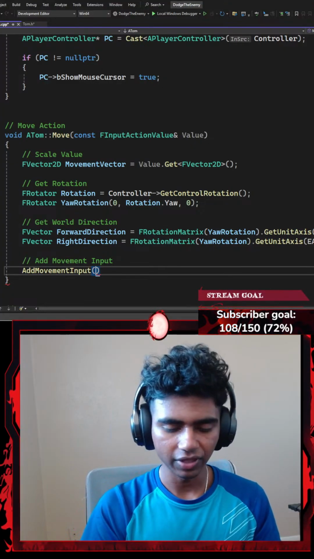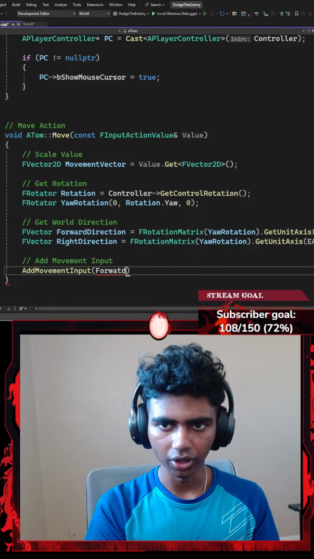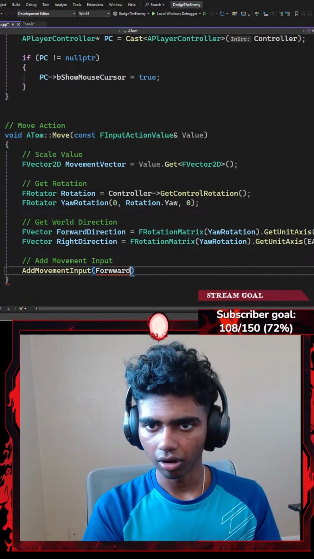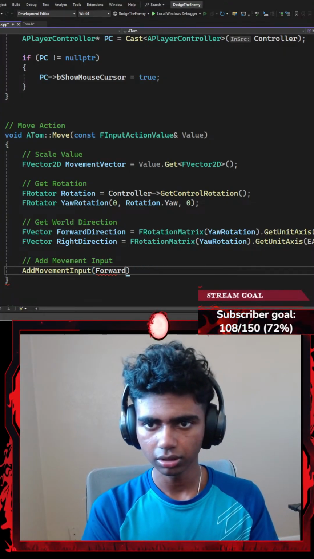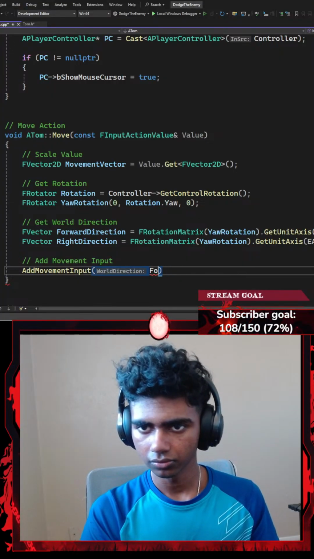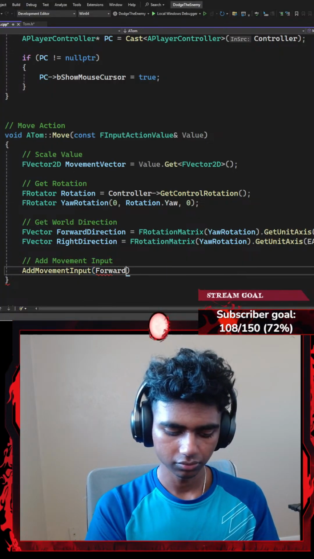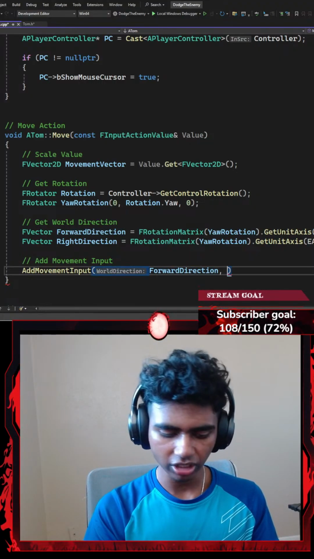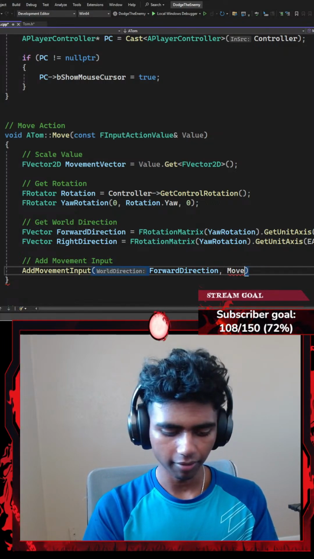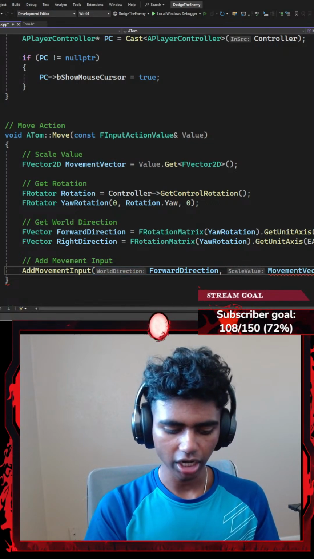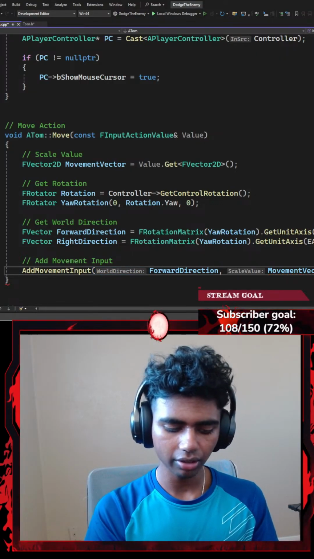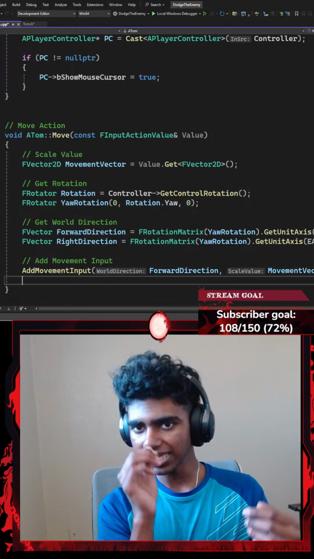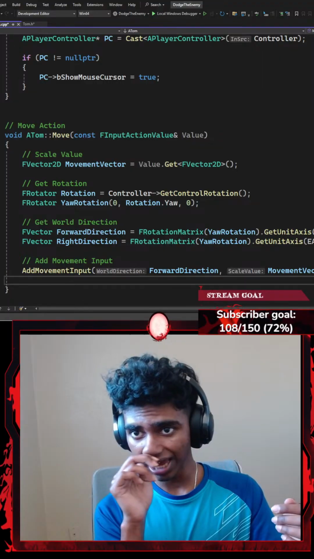So I'm going to go with something like my world direction. That is going to be my forward vector, F-O-R-W-A-R-D. There, and then my scale value, which is going to be my movement vector dot, let's say, y, because moving forward or backwards is technically me moving in the y-axis, and moving towards the left or right is me moving in the x-axis.